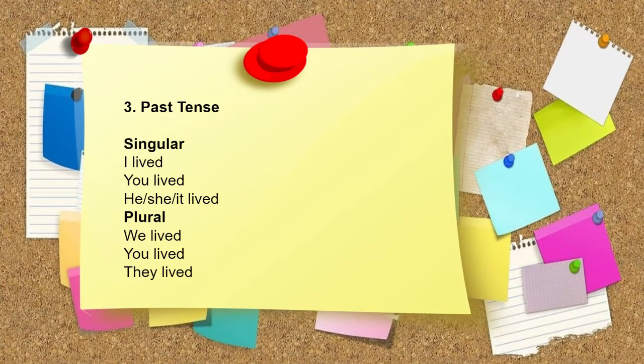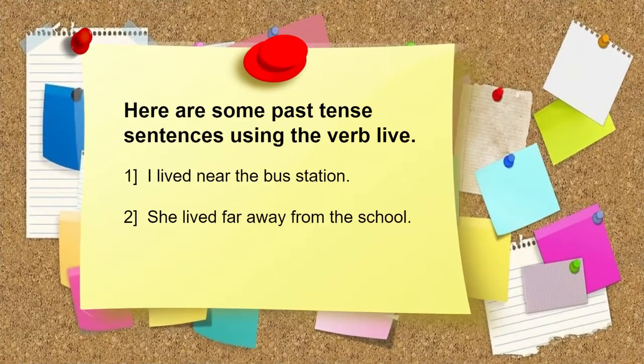Past tense. I lived, you lived, he, she, it lived. We lived, you lived, they lived. Here are some past tense sentences using the verb live. I lived near the bus station. She lived far away from the school.